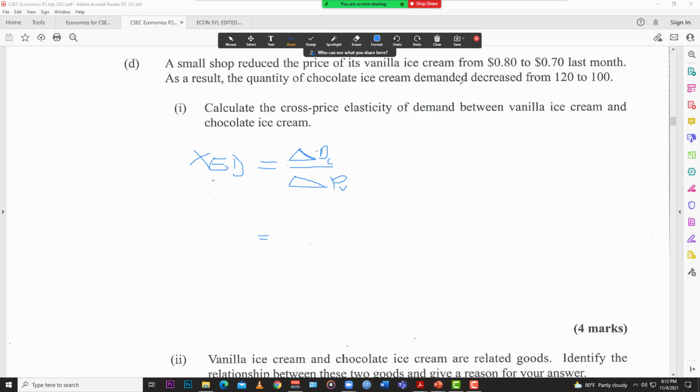We're looking at chocolate. 120 was first, and then it dropped to 100. Because of the change in price of vanilla, the demand for chocolate ice cream dropped. So let's work out the percentage change in demand. The new one is 100, and the old one is 120.